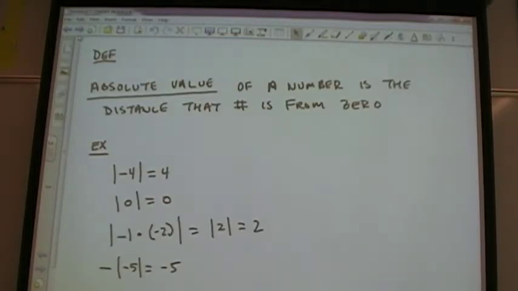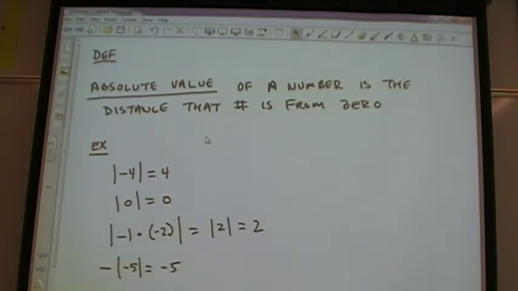Definition. Absolute value. Absolute value of a number is the distance that number is from 0. Distance can never be what? Negative. You can't have a negative distance. So, that's why absolute value is always going to be positive.